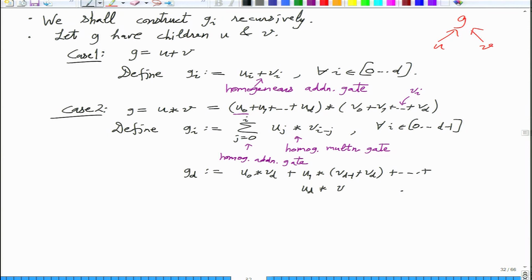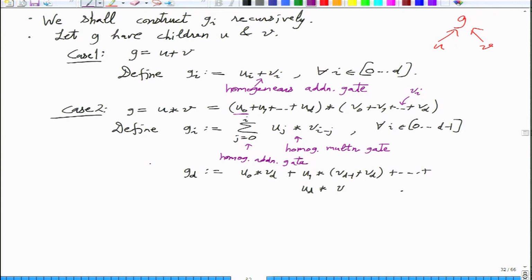So I should have rephrased it maybe in a different way. The GD part is really not homogeneous. Will that be a problem? Well, it is still fair to say that the resulting circuit is a homogeneous circuit, because if you are only interested in parts up to d minus 1, then at no point in your intermediate computation will you need the homogeneous part of degree d or more.